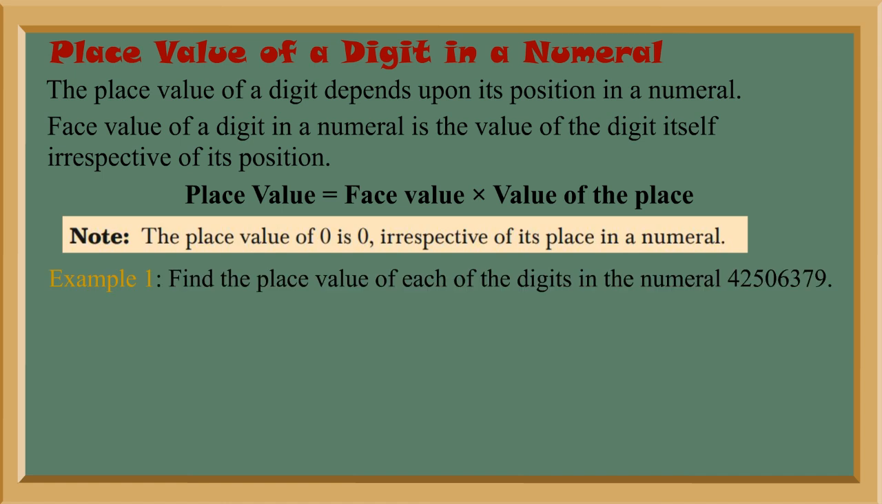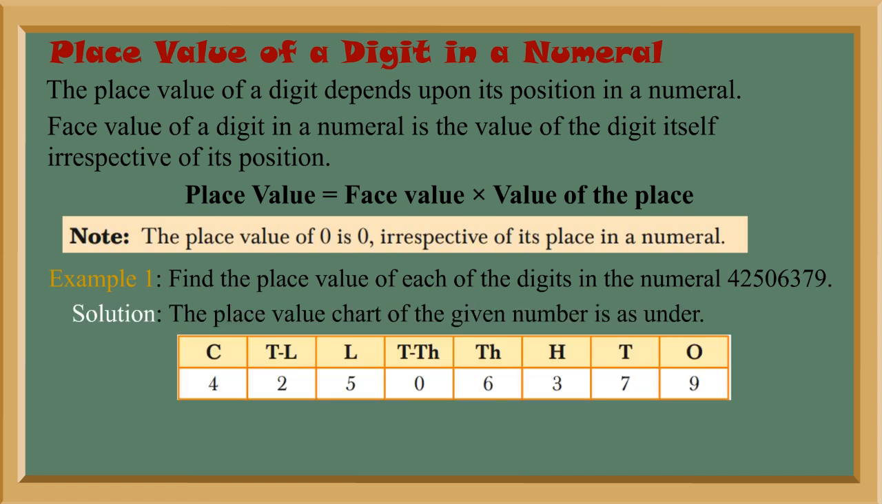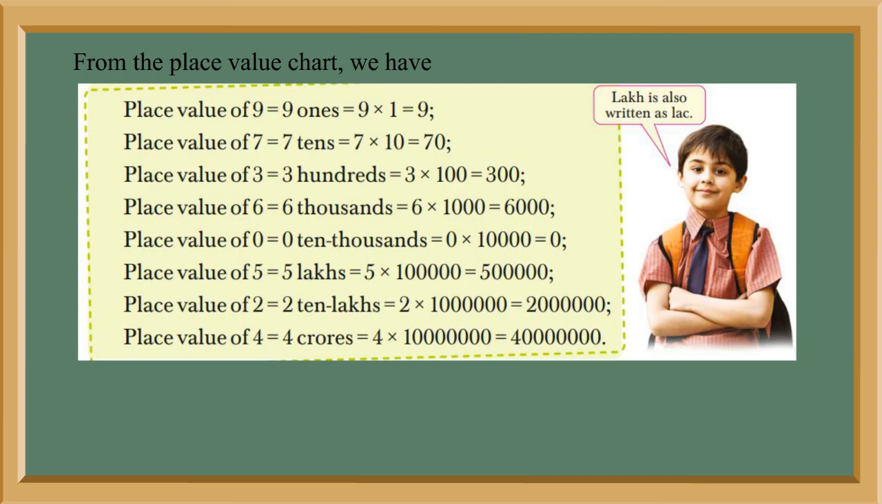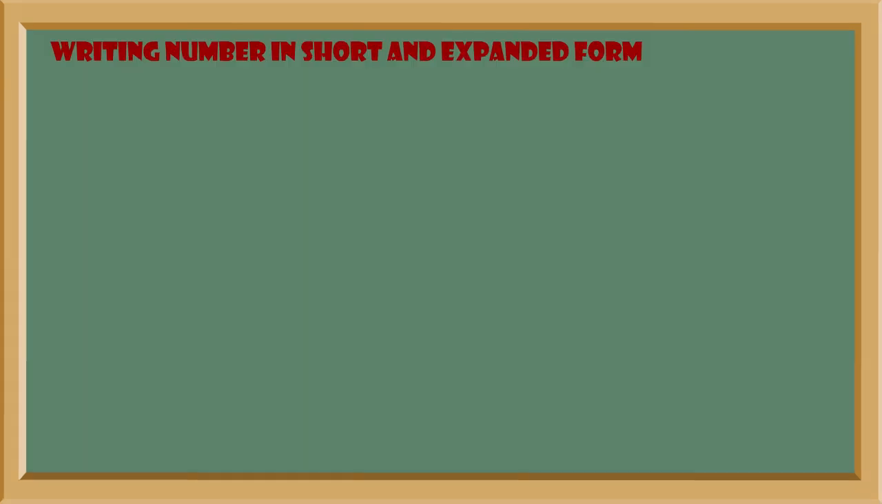Example 1. Find the place value of each of the digits in the numeral 42506379. Solution. The place value chart of the given number is as under. From the place value chart, we have lakh is also written as lakh. Writing number in short and expanded form.